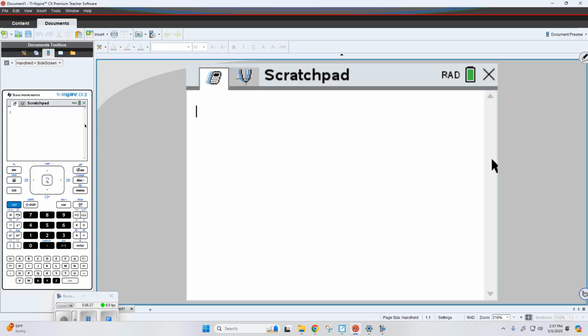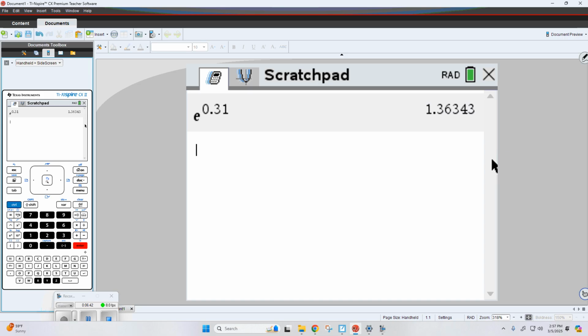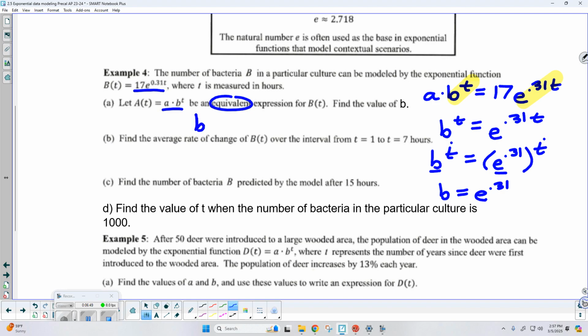But let's come on over here to the calculator. Now, the natural number is over here on the left side. It's 2 buttons to the left of 1. So I go ahead and click it. See, it already gives me base e. All I have to do is type in whatever power I want, in this case 0.31. So let's say the base is about 1.363. Okay. So my base is about 1.363. There we go. Any questions on what I did there?